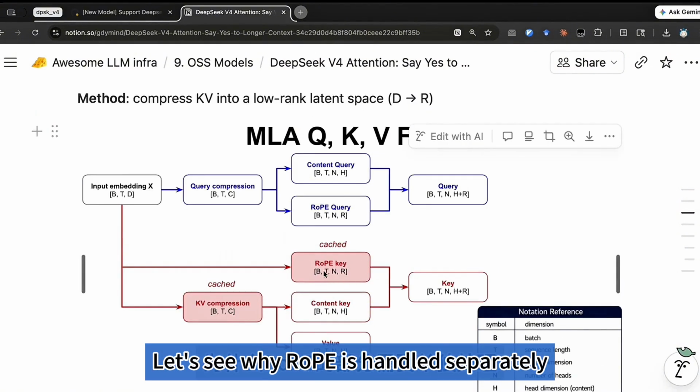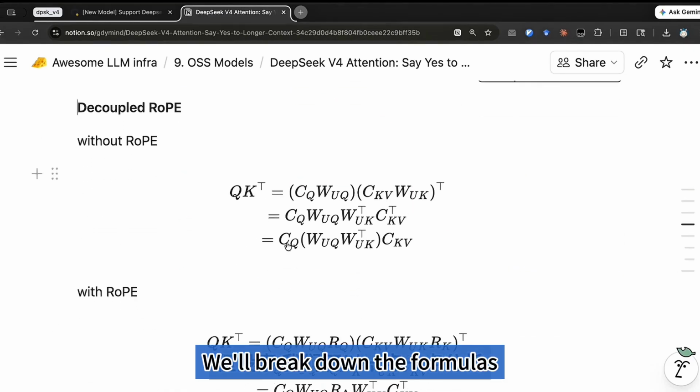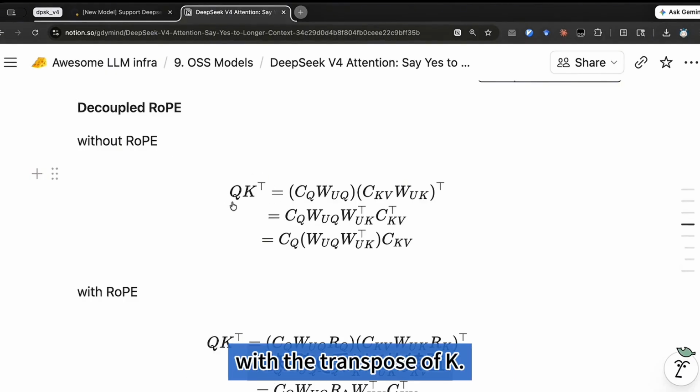Let's see why rope is handled separately and is incompatible with MLA. We'll break down the formulas step by step. Consider the case without rope. We calculate the attention score by multiplying matrix Q with the transpose of K.